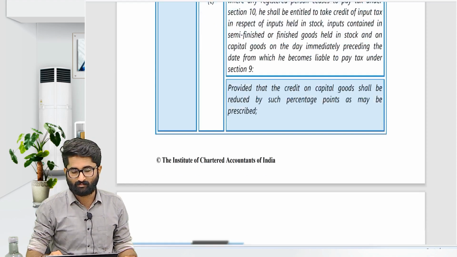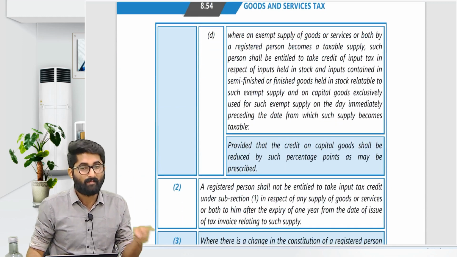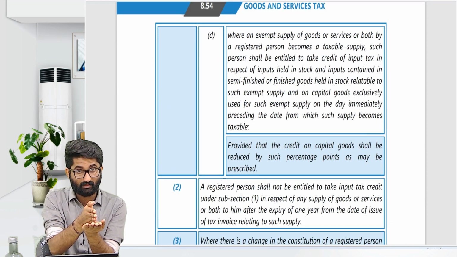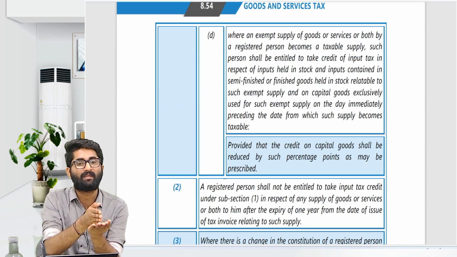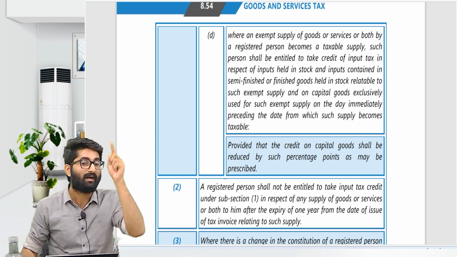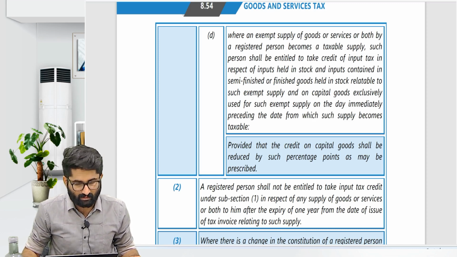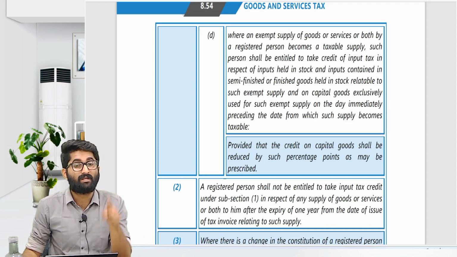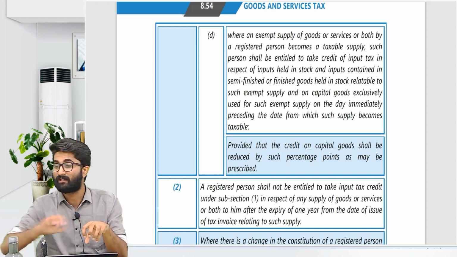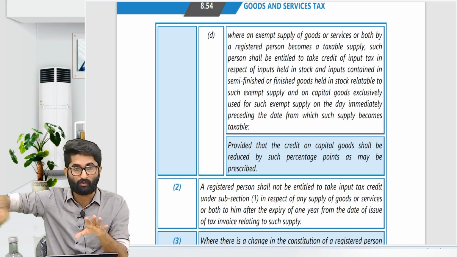Section 18 subsection 1 clause D is about the case where earlier the goods were exempt and now the goods became liable. The date of becoming liable is the date of notification of liability. Under section 17 subsection 2, we discussed that the registered person will get the ITC on those goods which are used for taxable and zero rated supplies, but you don't get the ITC on those goods which are used for exempt supplies.